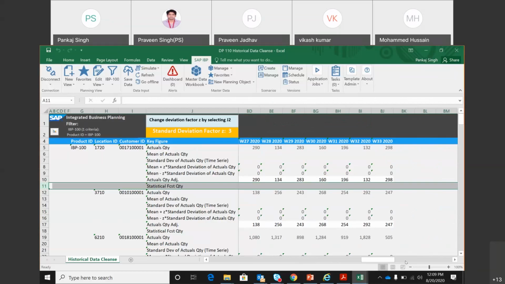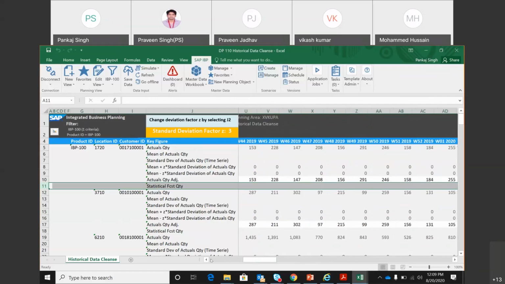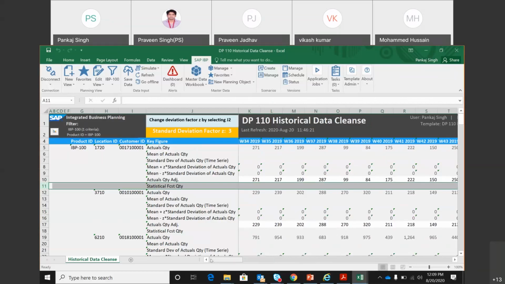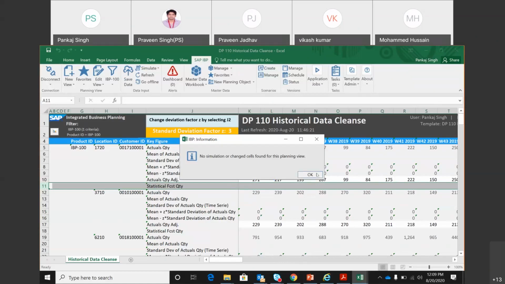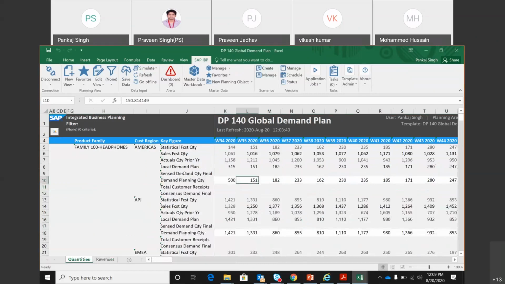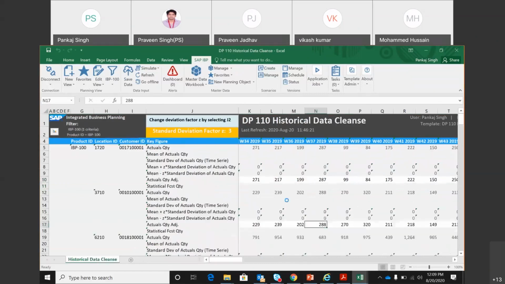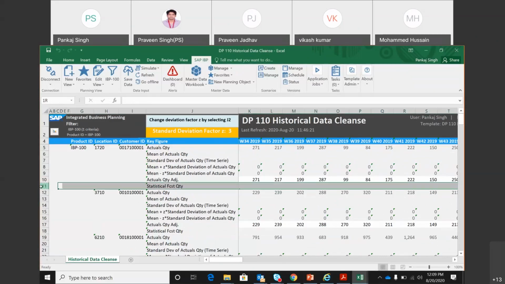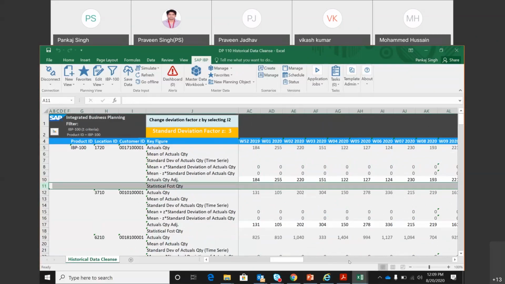Why am I not able to see? Because this product, which was that. Okay, let me see. Simulation cell forecasted. This product family should be there, I think. Is it so? No, not needed. We should be able to see the numbers.